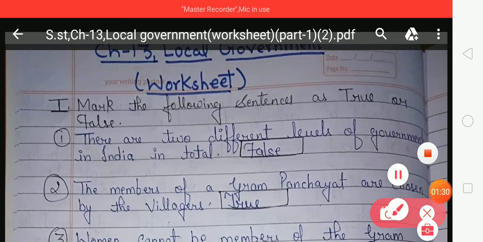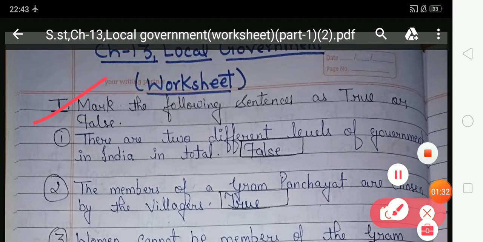That is exercise first. Mark the following sentences as true or false. Look at the first one. There are two different levels of government in India in total. So students, in this exercise you have to give an answer according to the given statement.